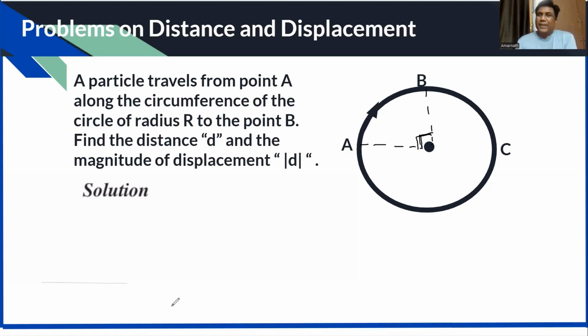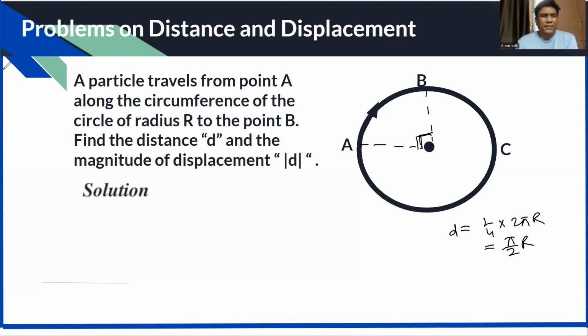Distance from A to B is 1/4 of the total circumference, which is 2 pi r. So it means pi by 2 r.